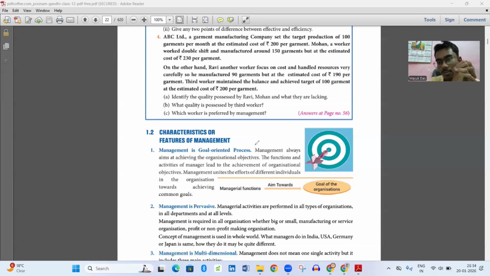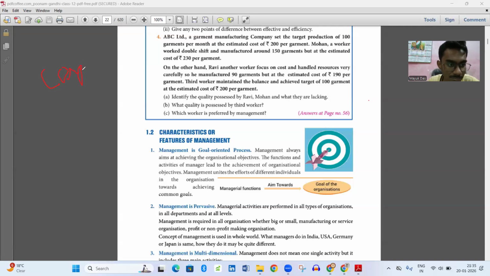Organizational objectives means the ultimate goal of their task. I'm giving an example: corporate. Many of you want to go to corporate and do a job there. Corporate means MNCs.